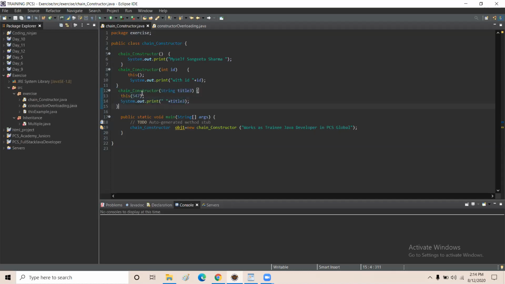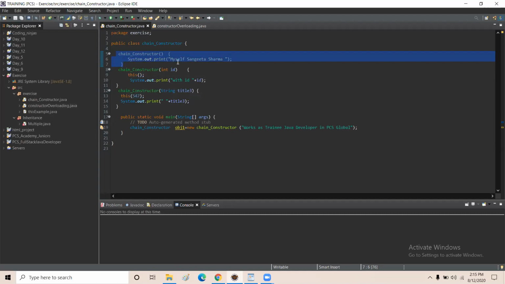Now after entering this constructor, this 547 is called. It means it is calling a constructor whose parameter is an integer. So from here the control goes to this constructor, and again in this constructor it is calling a constructor which doesn't have any parameter. So from here the control goes to this constructor.